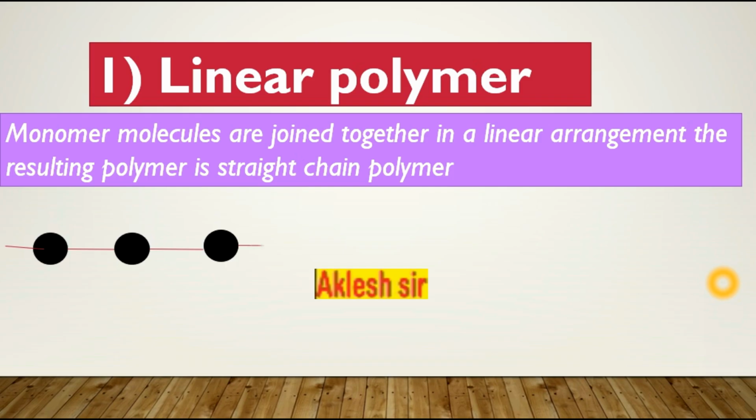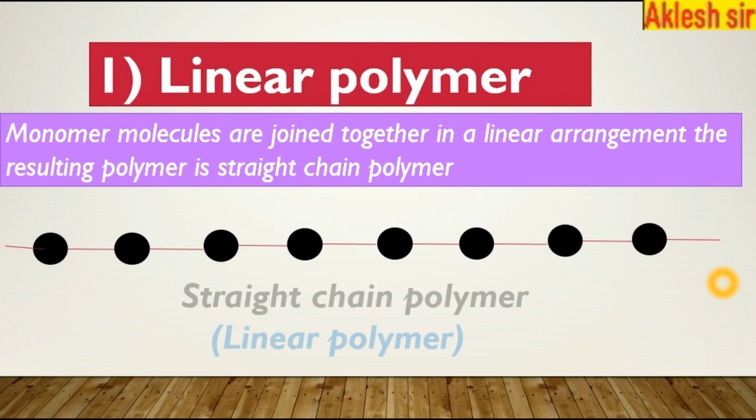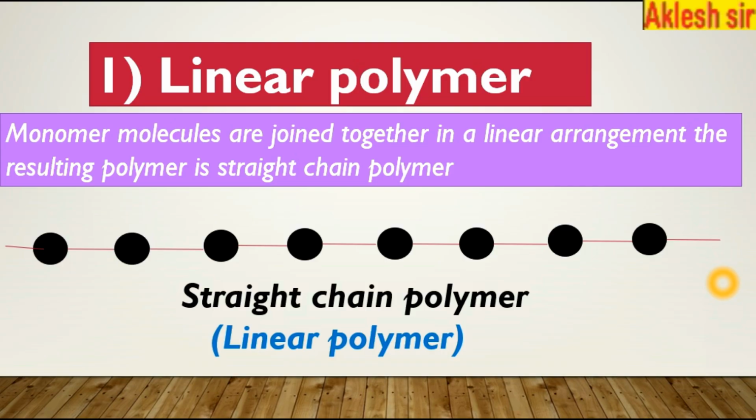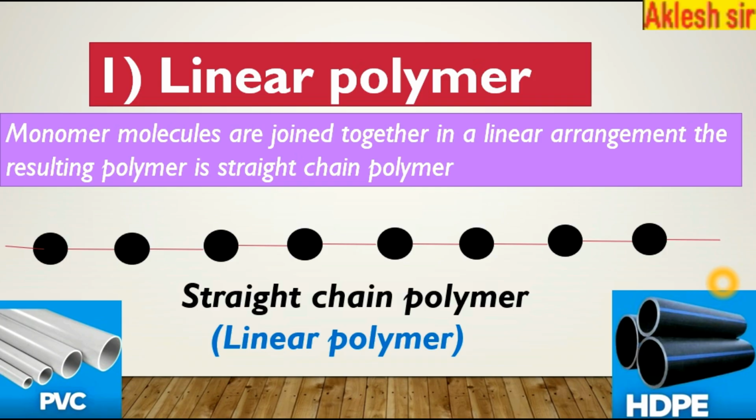The resulting polymer is a straight chain polymer. You can see here the monomers are joined together in a linear fashion. Therefore, it is known as what? Linear polymer. So this is the example of linear polymer. Examples are PVC and HDPE, high density polythene.